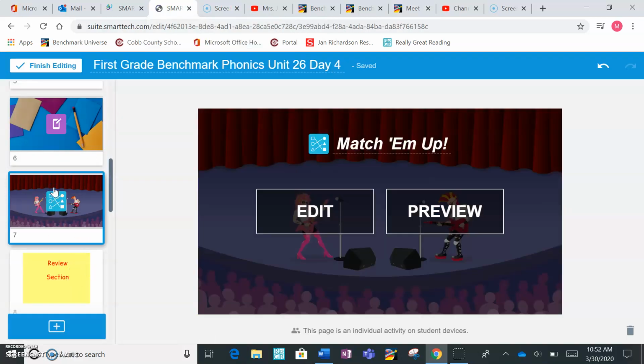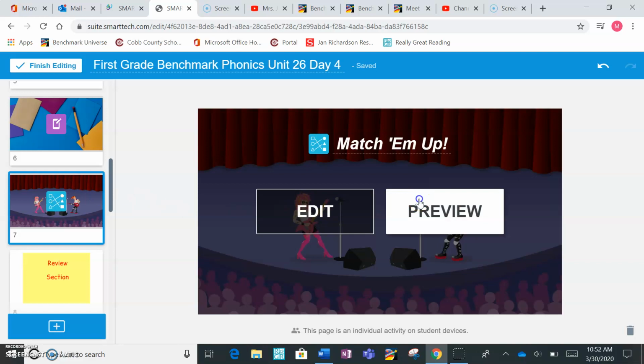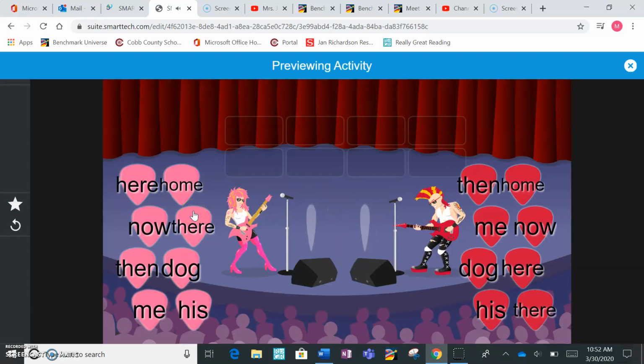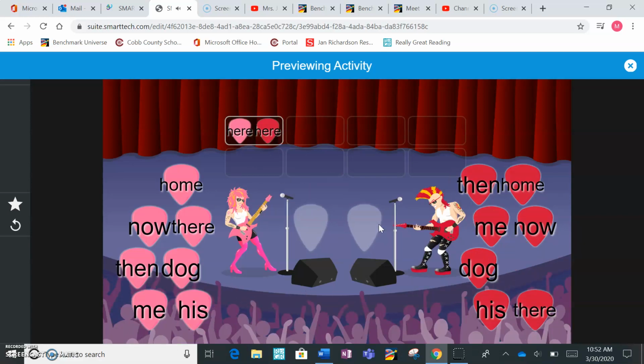All right, let's go back to some sight word review. All right, so we've got a band. We've got to match the girl pink word to the boy rocker word. So here's the word here. Where's the other one? Can you find it? Is this it here? Very good.